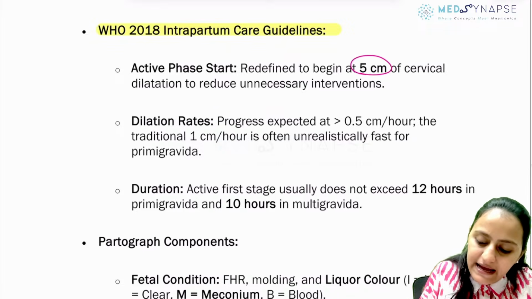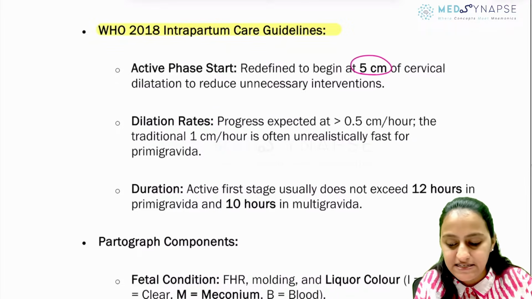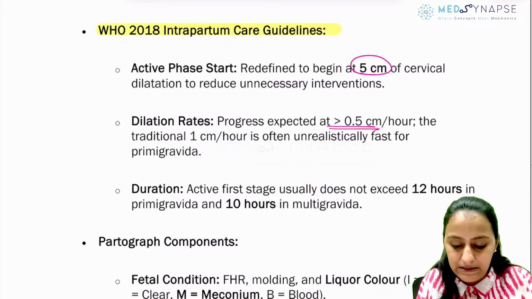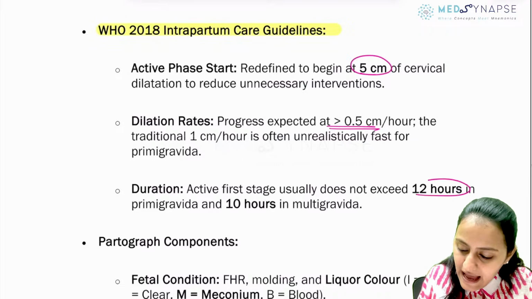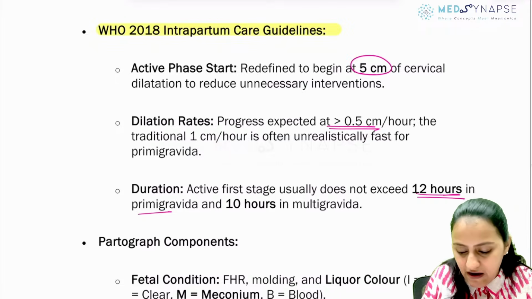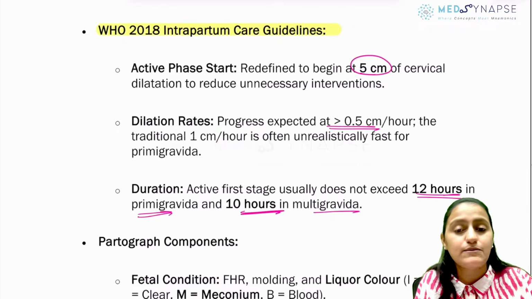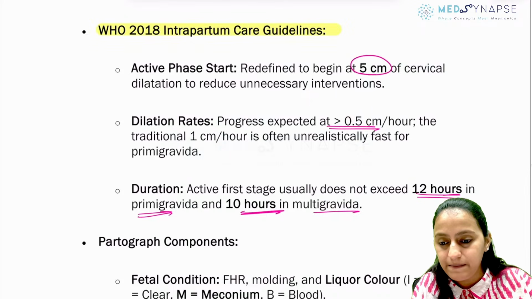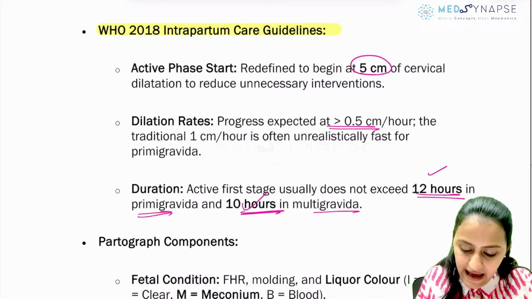Active phase, again a quick review, starts at 5 centimeters. Dilatation should be more than 0.5 centimeter per hour, not the traditional 1 centimeter per hour. And the active phase should not be more than 12 hours in primary and 10 hours in multi. Not 8, but 10 hours in multi. Okay, clear with everyone? 12 and 10.